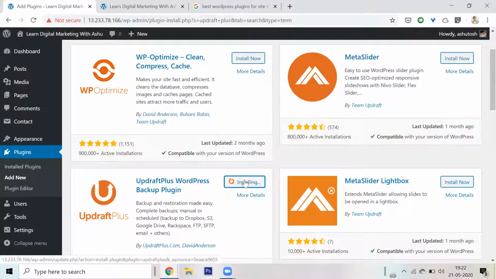I hope it's still free. I think a bit of it is free. It's installing. It takes a bit of time, I think, because this is a plugin which has to do with the system completely. This is just a backup plugin. You can take a backup, which is like a snapshot of the website, and whenever you want, you can also put the backup back.